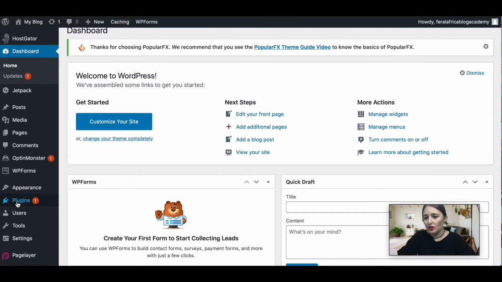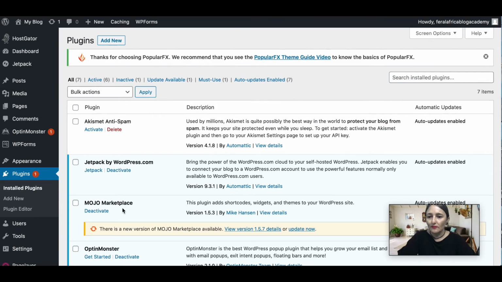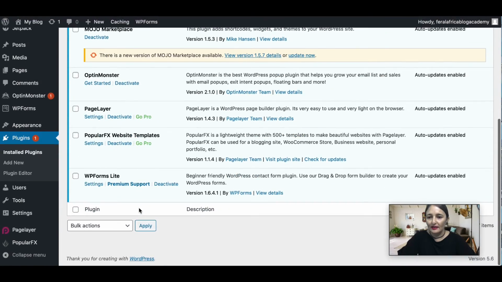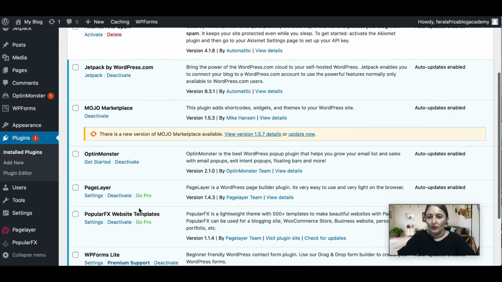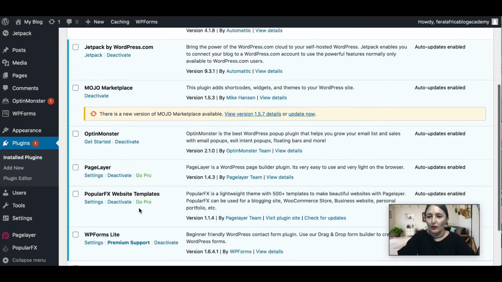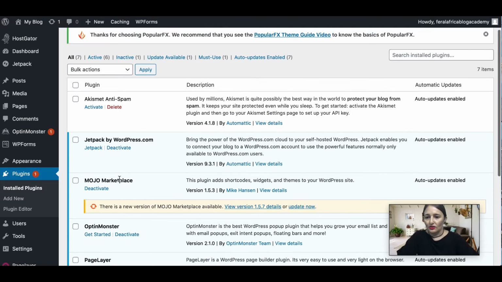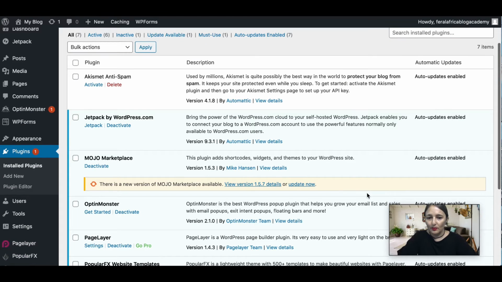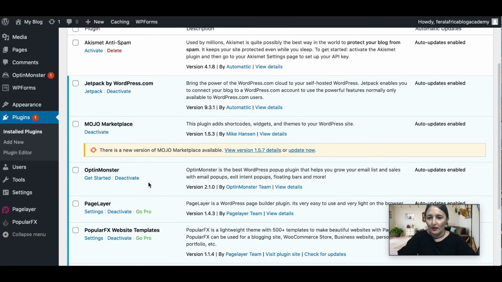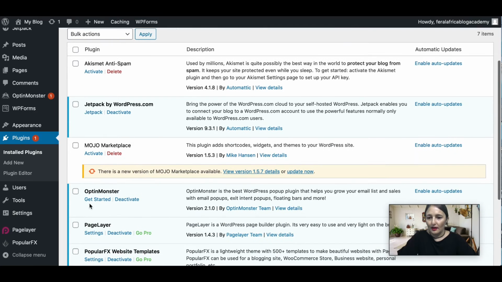So head to plugins, click on that, and you'll see there's a list of plugins that is loaded onto your WordPress site and activated. So this Mojo Marketplace, I'm going to deactivate. The opt-in monster, I'm going to deactivate that.